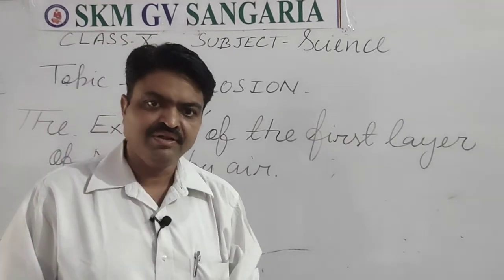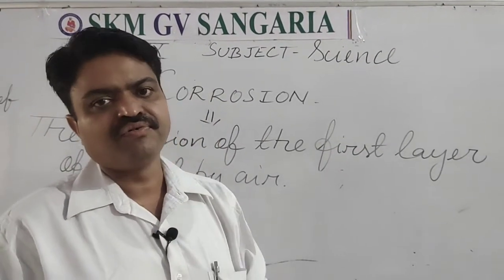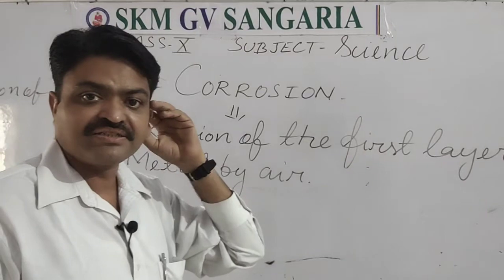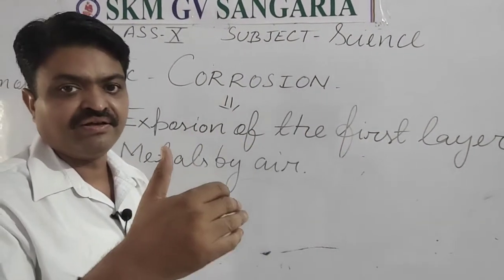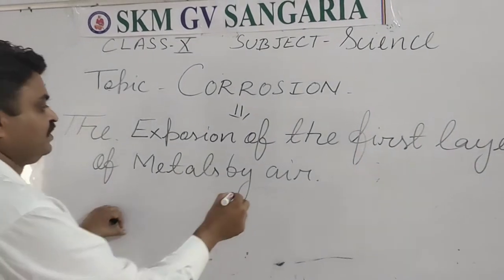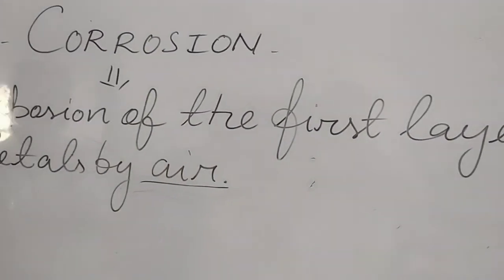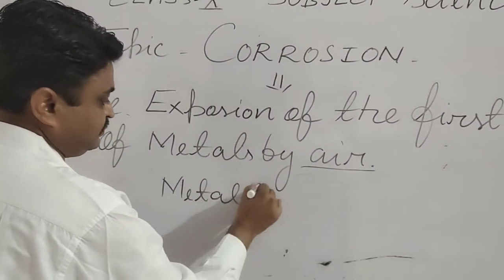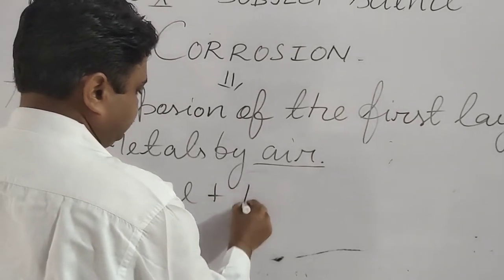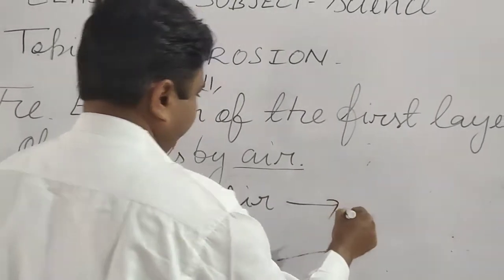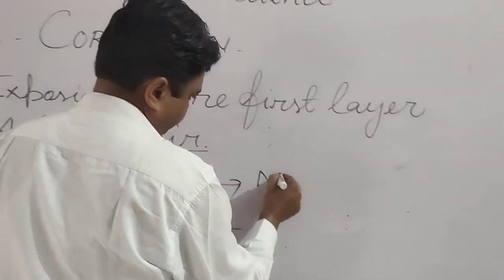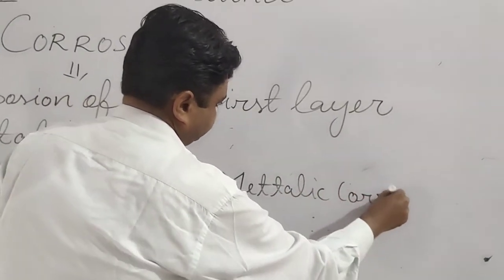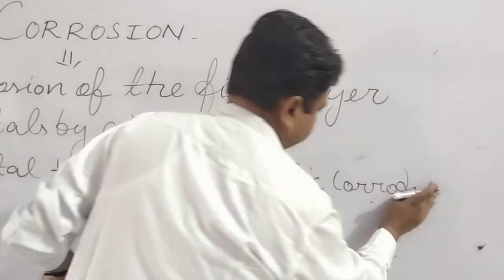the rusting of iron. Rusting of iron is an example of corrosion, in which the first layer of the metal is exposed to the reaction of air, in which the air components react with the first layer of the metal, and what they form is a salt. The metal's first layer is oxidized with the help of air, and it forms a metallic corroded substance.